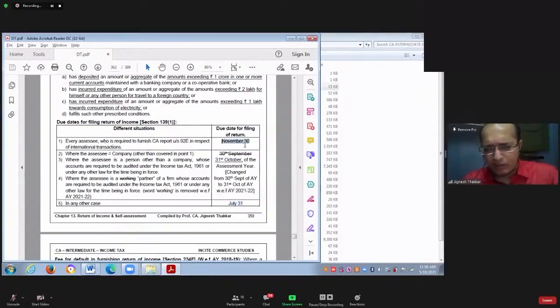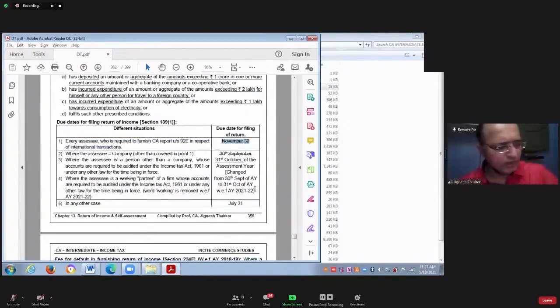When it is 30th November, if the assessee is required to furnish the CA report in respect of an international transaction. If you have done any international transaction, you have exported the goods or you have imported the goods, etc., it means you have done an international transaction. Whenever you enter into an international transaction, you have to submit a separate report to the income tax department with respect to the transaction you have entered into internationally. In that case, you have to file the income tax return by 30th November of the assessment year. In your case, the due date of filing return will be 30th November.